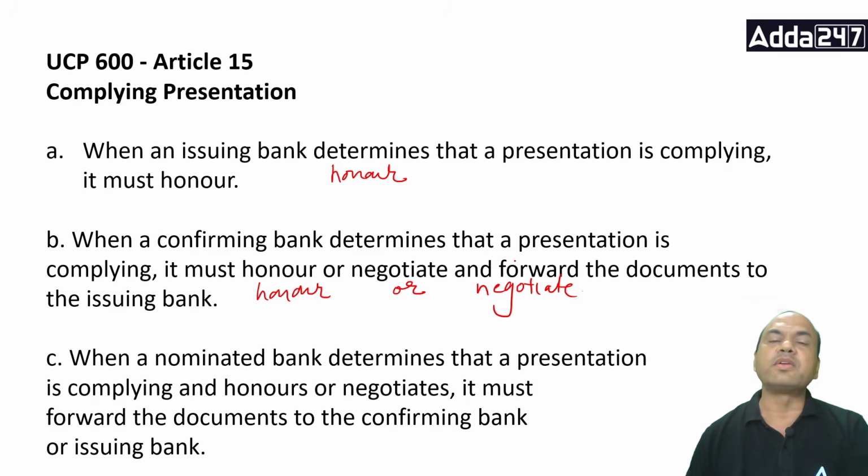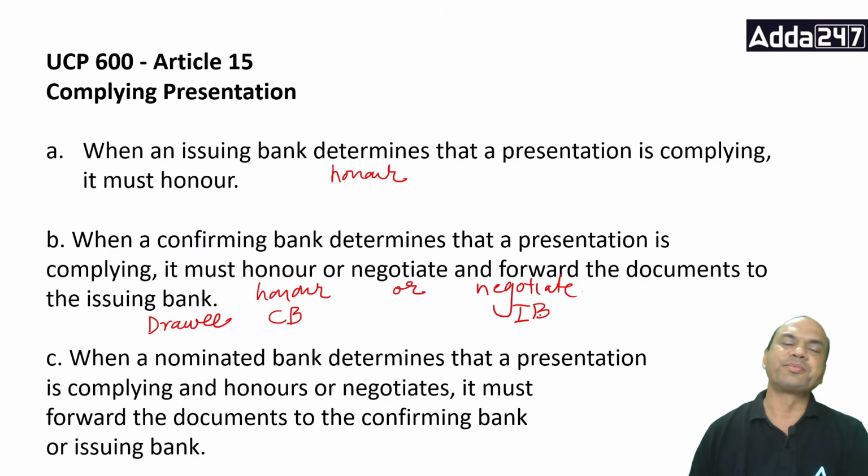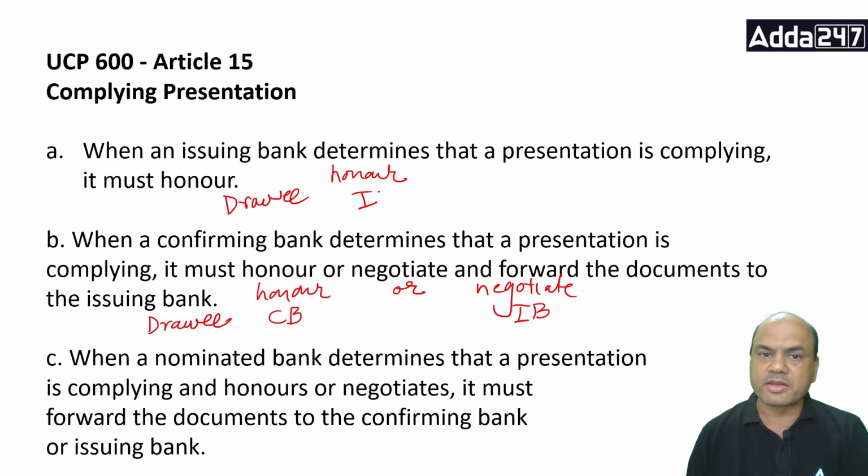Honor or negotiate. When will it honor? If the draft's drawee, I'll write it over here. If the drawee is the confirming bank, then it will honor. If the drawee is the issuing bank, IB, it will negotiate. This is the difference. Your drawee will always be the issuing bank. Whenever it is presented to the issuing bank, it will be the issuing bank only. So it has to honor because ultimately LC is the responsibility of whom, right?